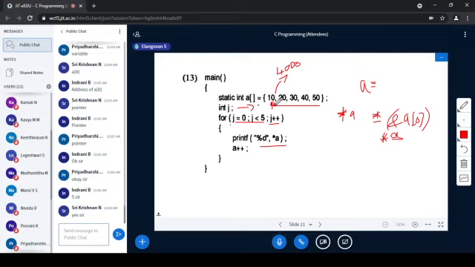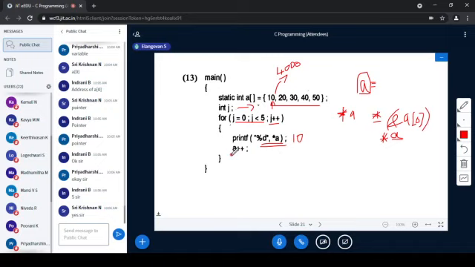The address of the base element is the base address, so that is stored in a whenever you use the array variable name alone. So a is a base pointer. You should never ever forget this. So as of now this will print 10, not a problem.